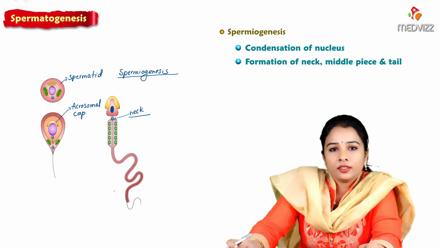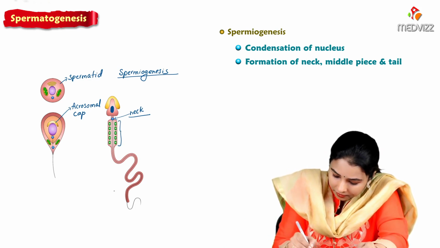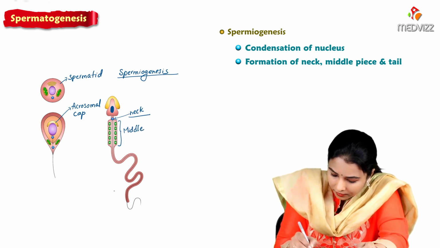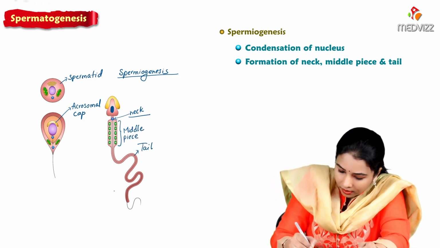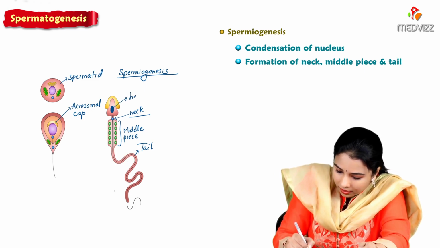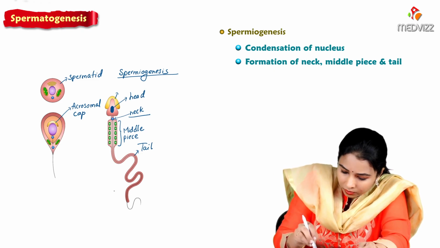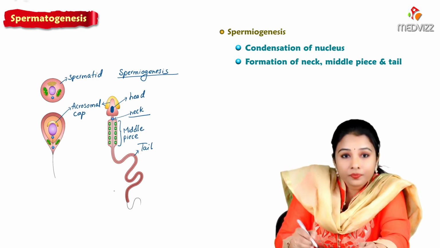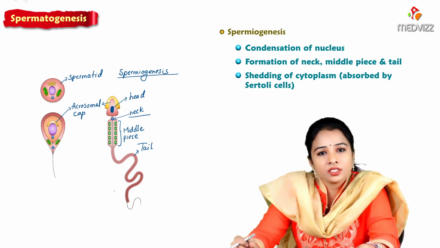Then slowly we see the formation of the middle piece. Then here is the tail, and this is the head containing the nucleus. Here is the acrosomal cap. Then there is shedding of the cytoplasm. We can see the cytoplasm gets shed off.